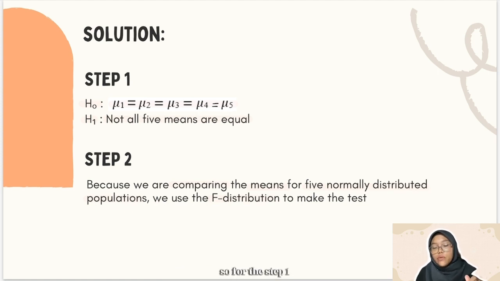So for step 1, we need to find the null and alternative hypothesis. For the null hypothesis, we know that mu1 must equal mu2, must equal mu3, must equal mu4 and must equal mu5. For the alternative hypothesis, not all 5 means are equal. We go to the next step, which is step 2. Because we are comparing the means for 5 normally distributed populations, we use the F distribution to make the test.